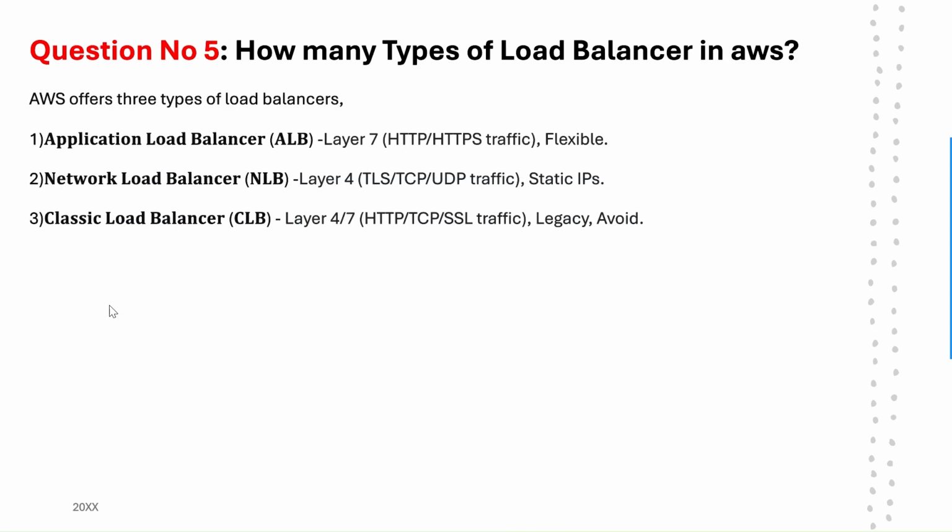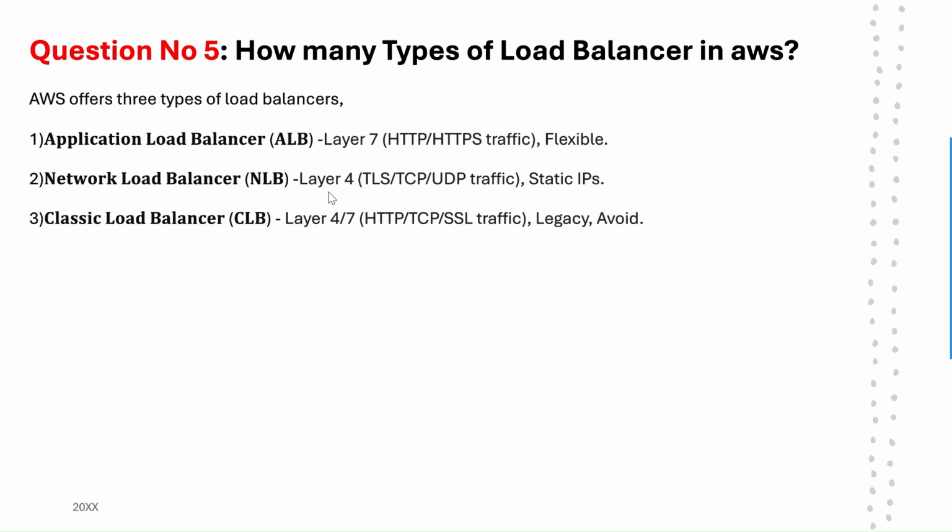After that, question number 5, how many types of load balancer are there in AWS? Basically there are 3 types of load balancer: application load balancer, network load balancer, and classic load balancer. The application load balancer is a layer 7 load balancer. It handles HTTP and HTTPS traffic, and it is flexible.